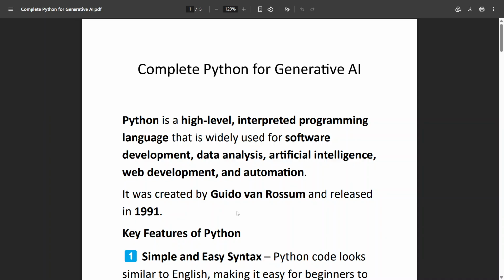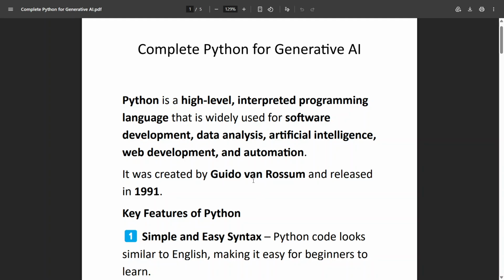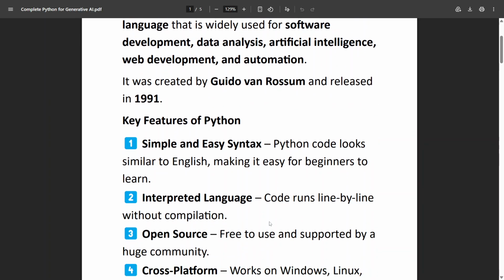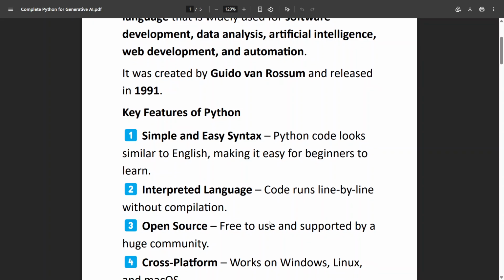So Python was basically created by Guido van Rossum, and it was released in 1991. And key features of Python, if I say, so it has simple and easy syntax. As compared to Java, in Python you can write code in very few lines. The thing is that while writing Python code, you need to maintain the indentation, and if you are importing any library, you need to import it properly and that library should be used properly. These are key points while writing code in Python as compared to Java.